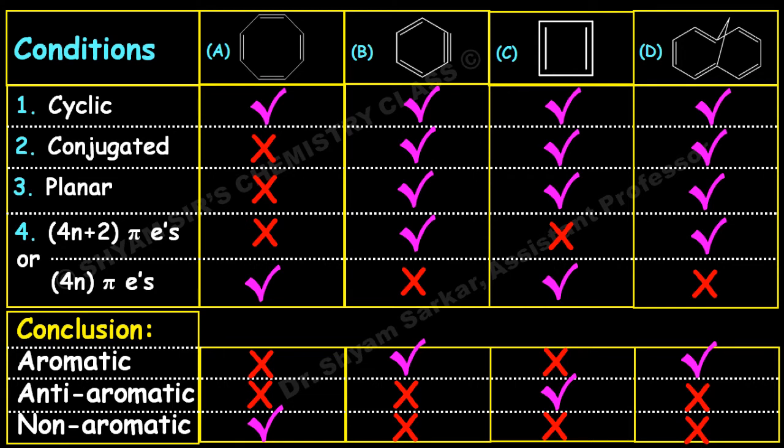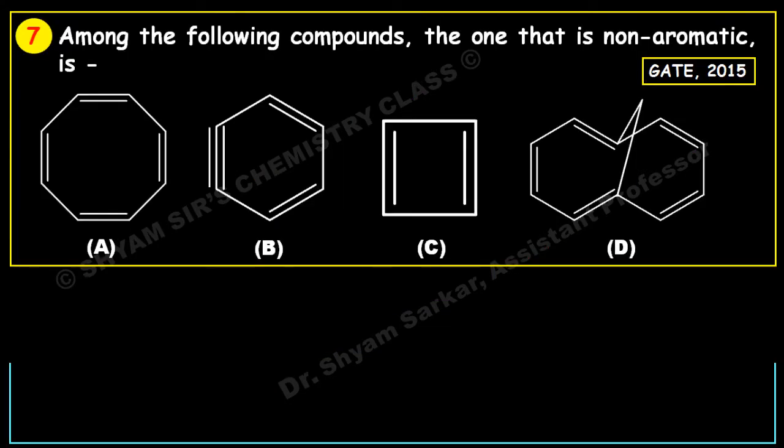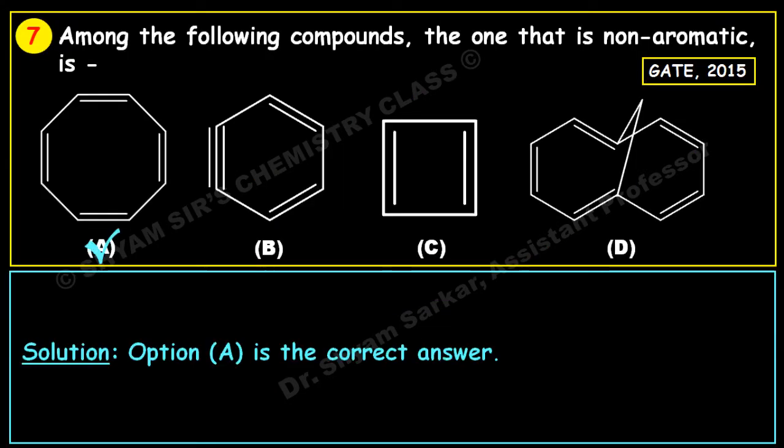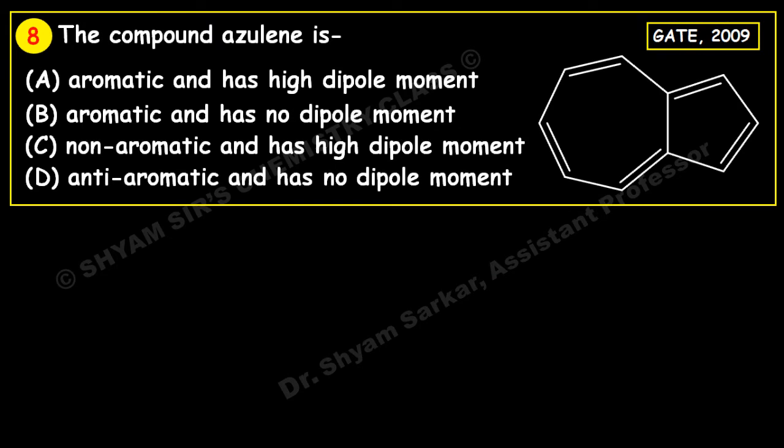Okay. So next question. The compound azulene. Four characteristics are given here, and you have to find which of the following characteristics matches the molecule azulene. The structure of azulene in the exam may or may not be given, so you have to remember the structure of azulene, which is composed of one 7-member ring and one 5-member ring. So this is the azulene molecule.